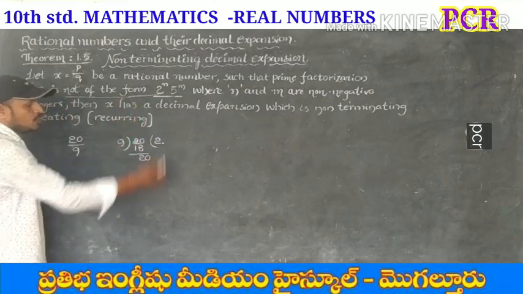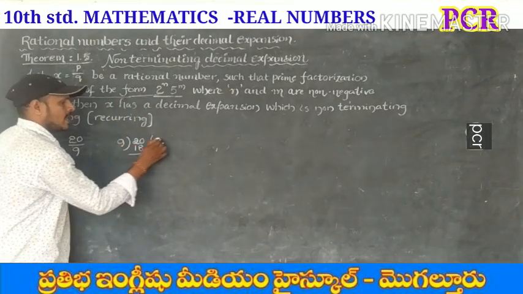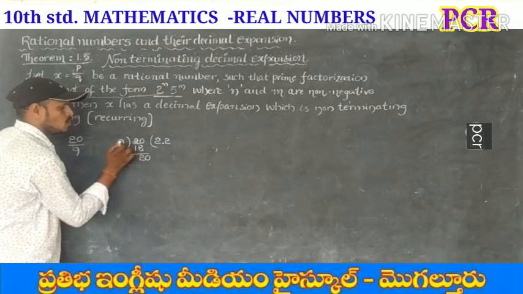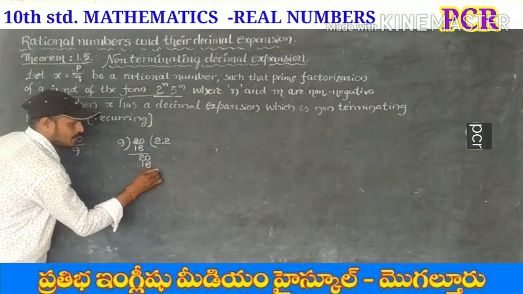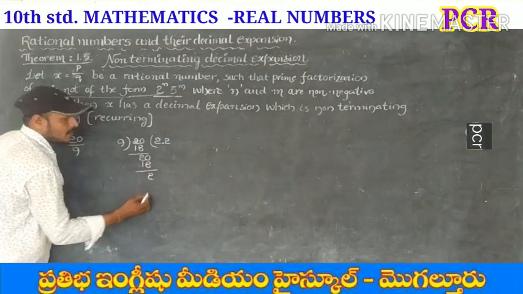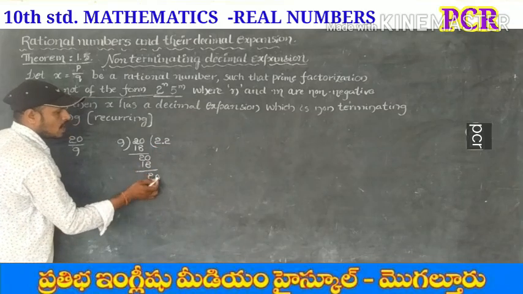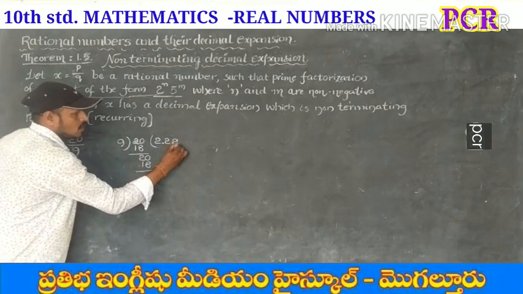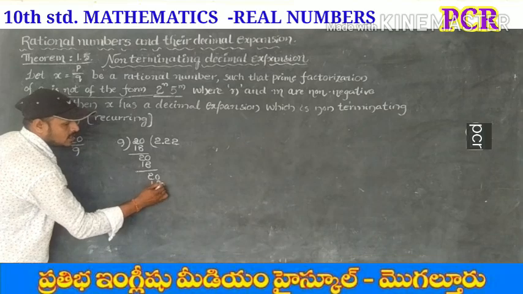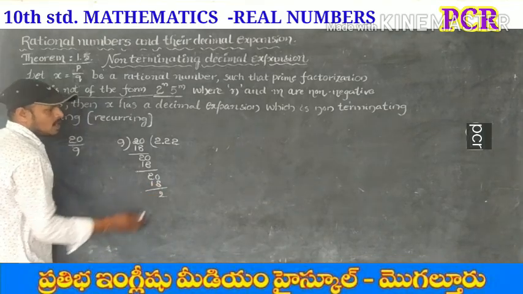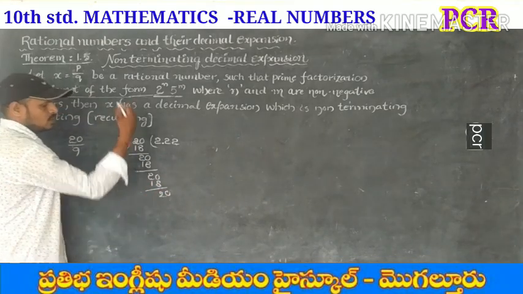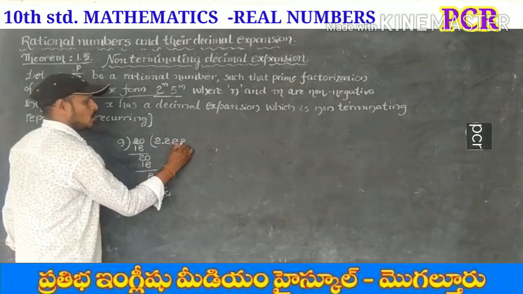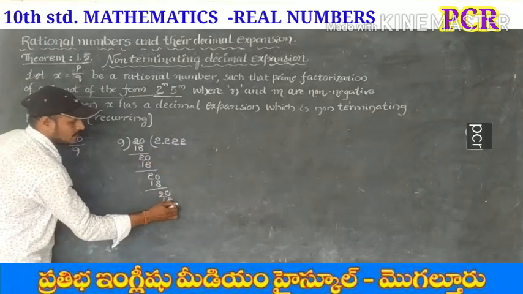point and put 0. In 20, 9 goes how many times? 2 times. 2 times 9 gives 18. Remainder 2. Again put 0. Again 2 times. 2 times 9 gives 18, remainder 2. So again 0. Again 2 times 9 gives 18.